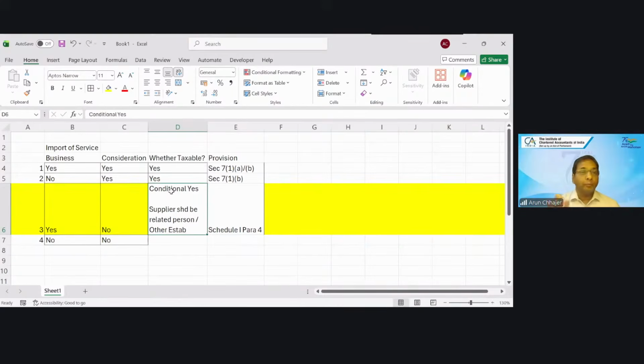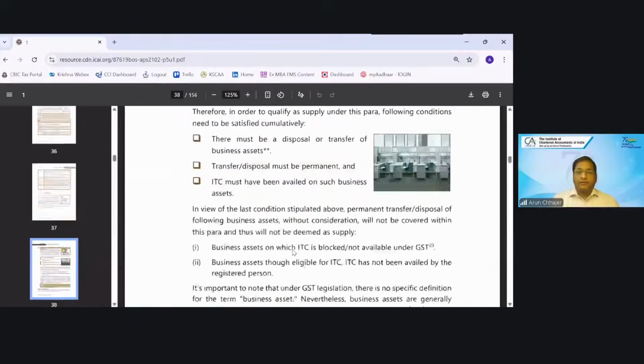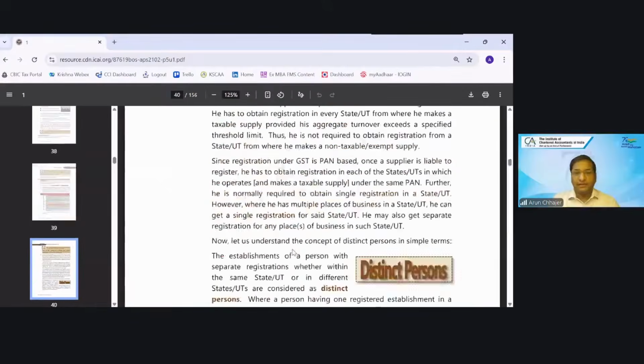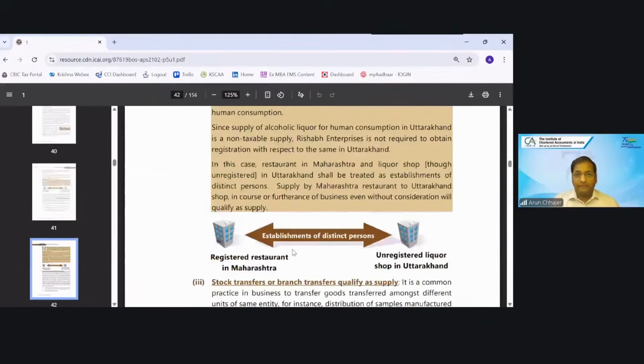So for import of service, the taxability would depend upon whether the supplier is my related party or whether the supplier is my establishment located outside India. If the answer is yes, then only it is taxable. And obviously, if both are not there, then it will not be taxable. Thank you. So I'm leaving this particular part.